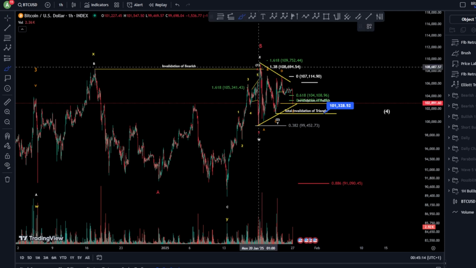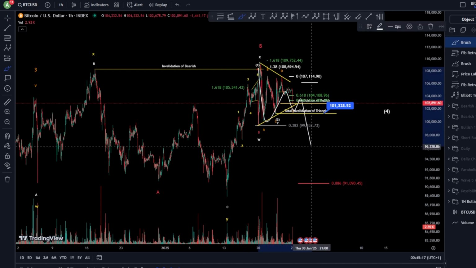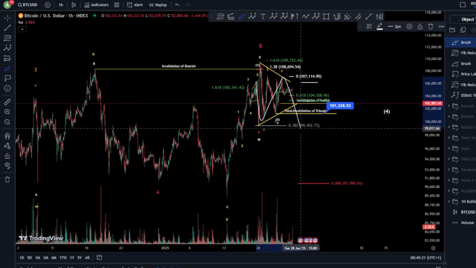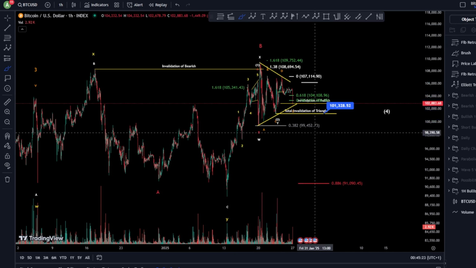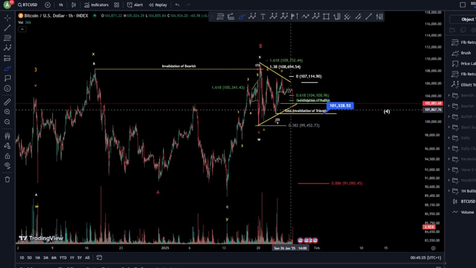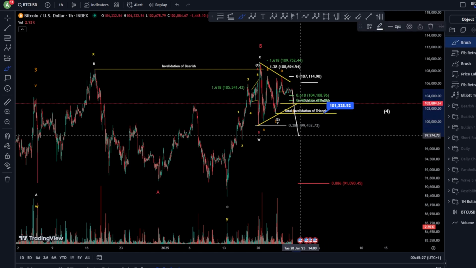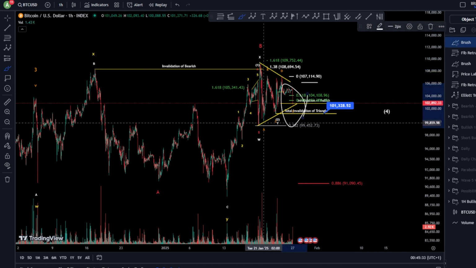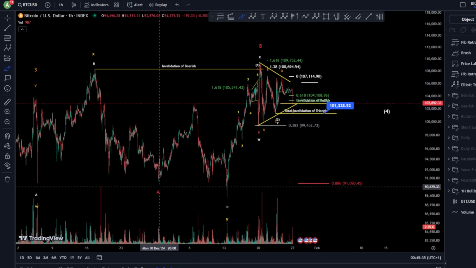So we're going to see how this unfolds. In case, as we said in this video, we are in an ABC, your wave C will probably reach again the 0.38, or maybe one more fib level, the 0.5, one more time, and move toward the upside. But we're going to see tomorrow how it moves.